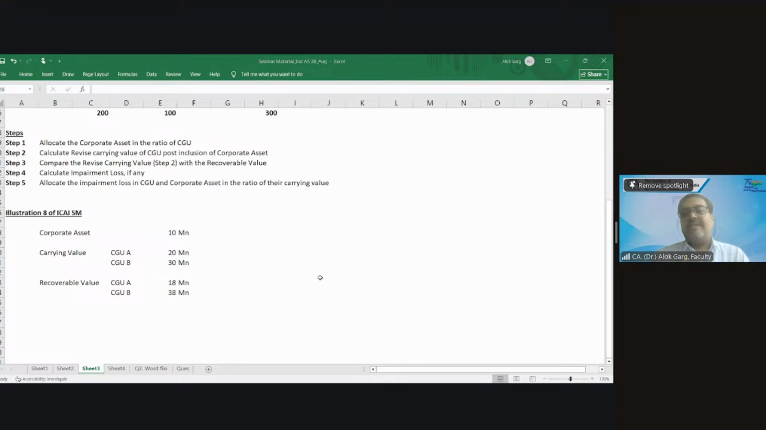Now we need to apply the steps. Yes, let's apply those steps. Any question? No, sir. Particulars. Then your CGU A, CGU B, Total. I hope my Excel file is visible to all of you. Yes, sir, it's visible.